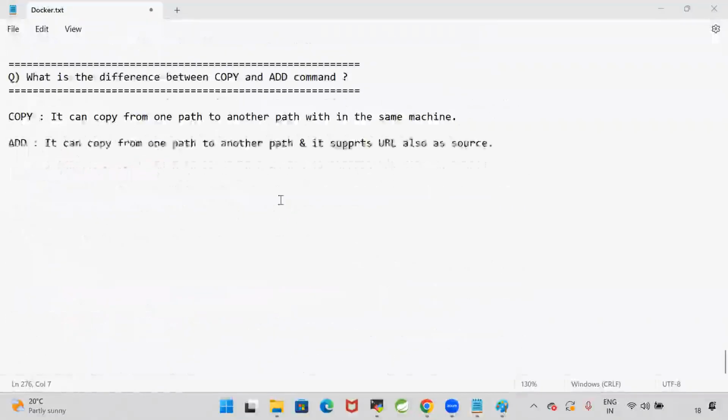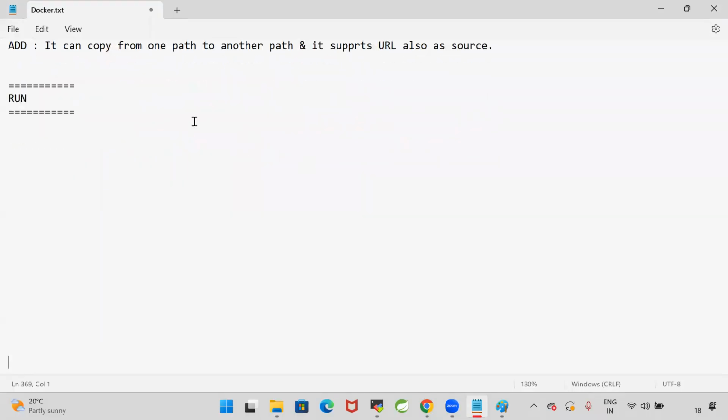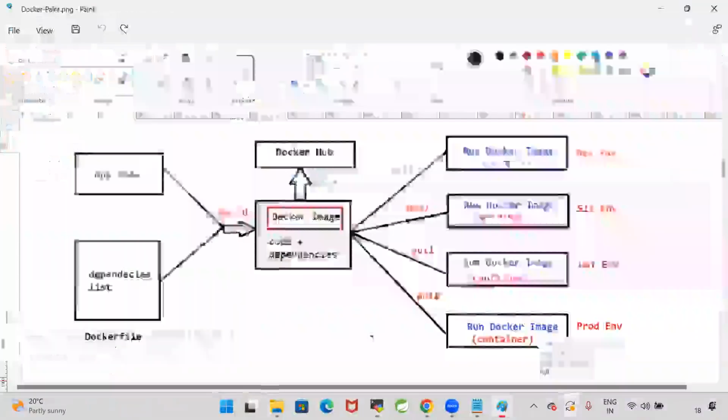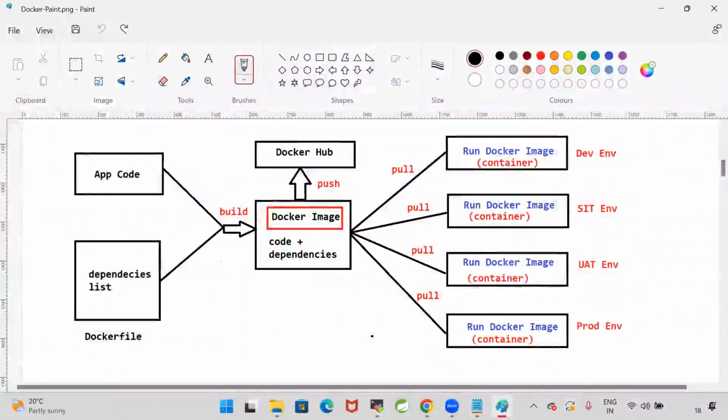The next one is very important, guys. The next one is the run command. Run is used to execute some instructions while creating the Docker image. For example, when I am creating the Docker image, I want to install Maven and compile my code. Are you getting my point?